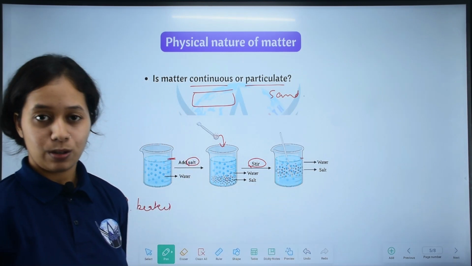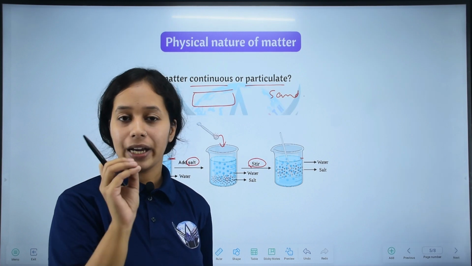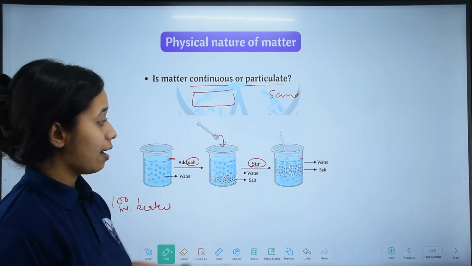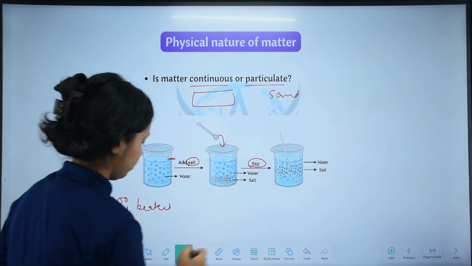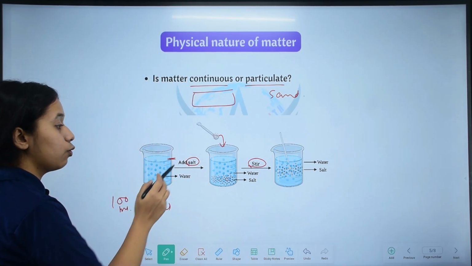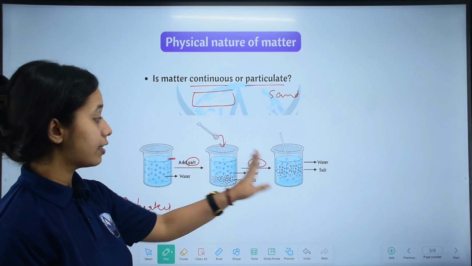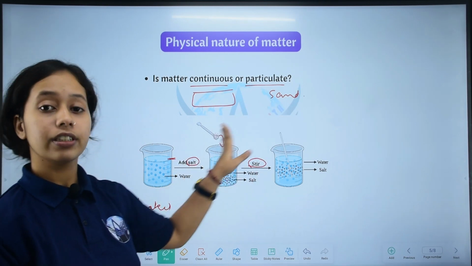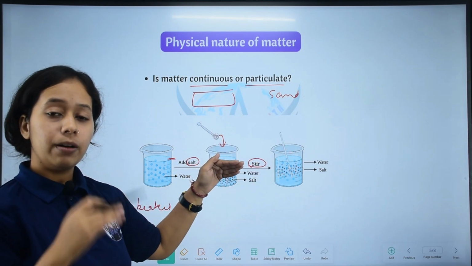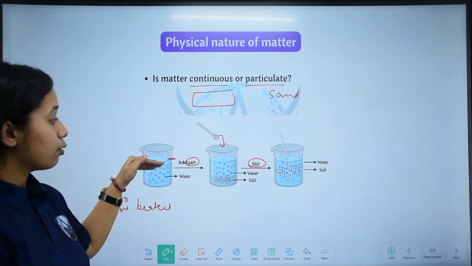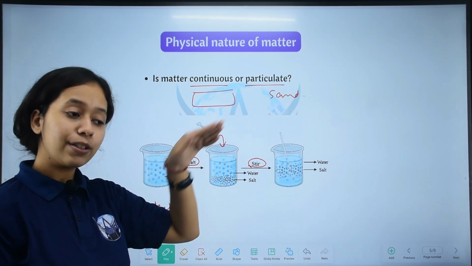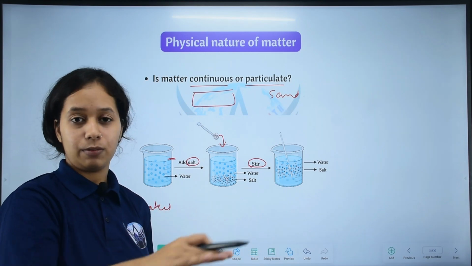What will happen after stirring? My question for you is: initially we marked the level of water. After adding salt and stirring, what will the water level be? Will it be below the mark we made, above the mark, or the same as the mark?